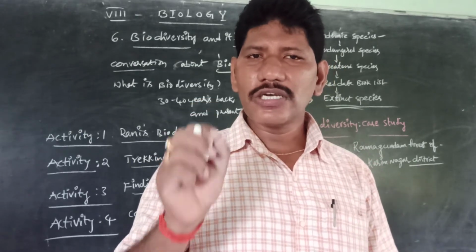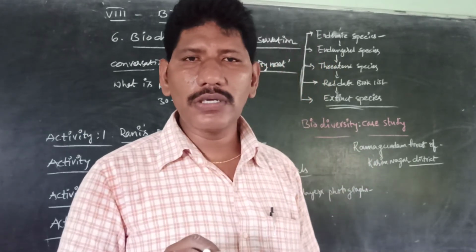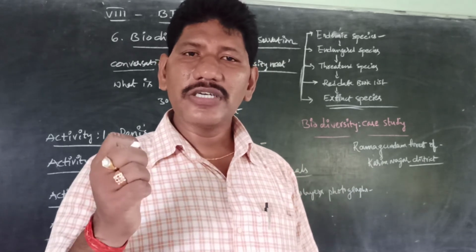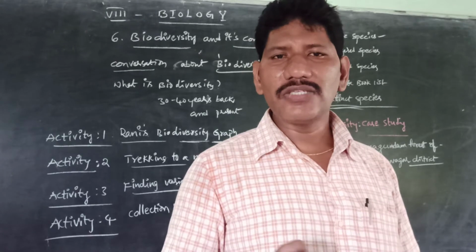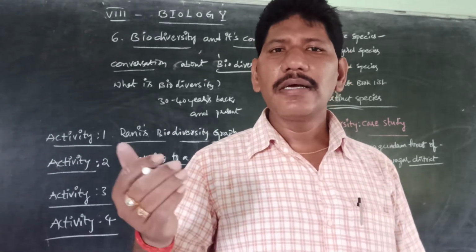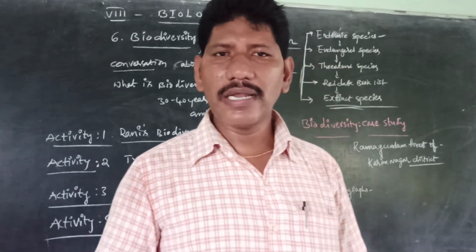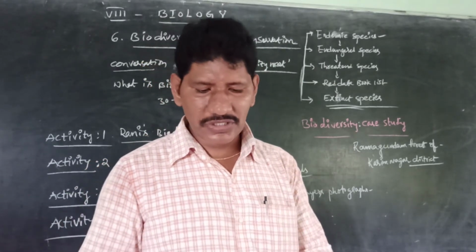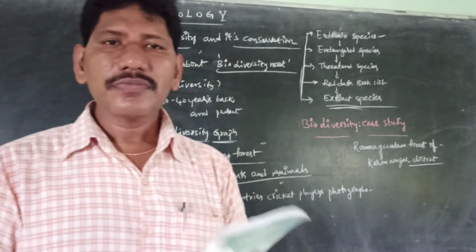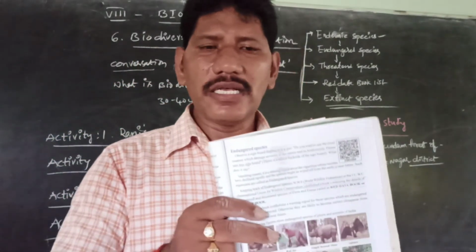Hunting is strictly prohibited, and moreover they are setting up national parks, sanctuaries, bird sanctuaries, as well as projects like the Tiger Project and Lion Project to increase their number. This is the information given in the textbook concept.